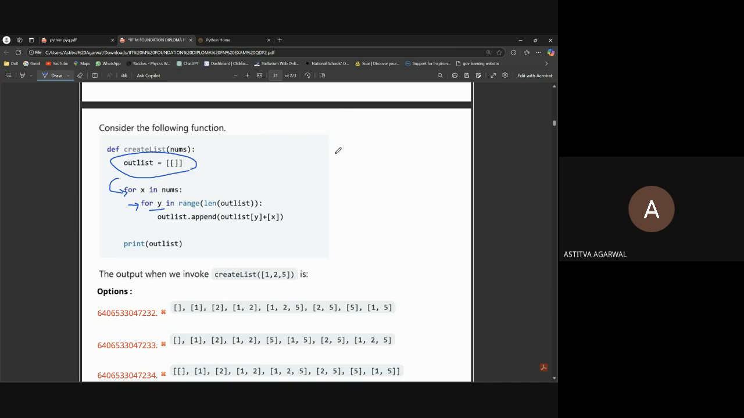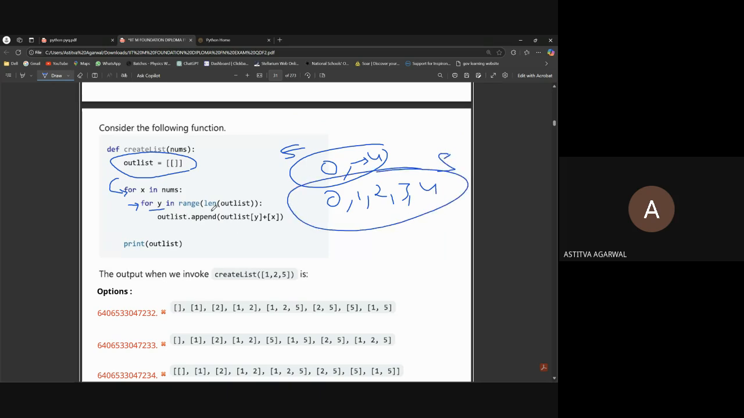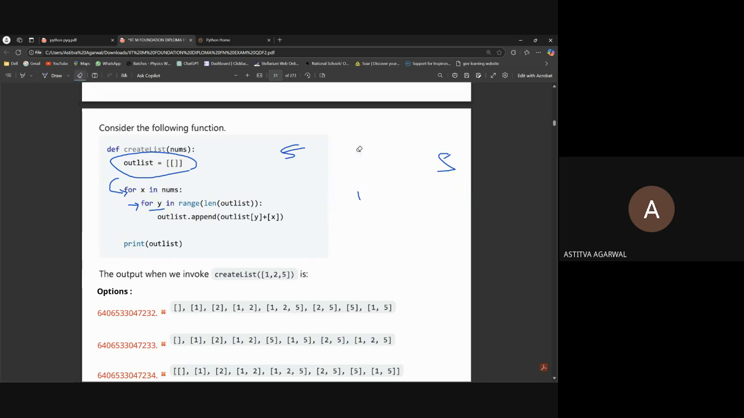For example, if it has 5 elements, we will go from 0 to 4. It will run 5 times only, starting from 0, then 1, then 2, then 3, and then 4. It will not take 5, because in Python the indexing starts from 0. Okay. Then outlist.append(outlist[y] + x).